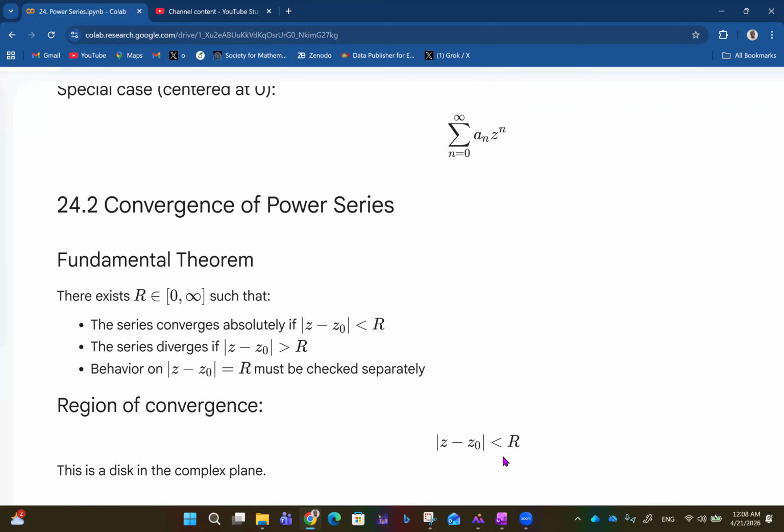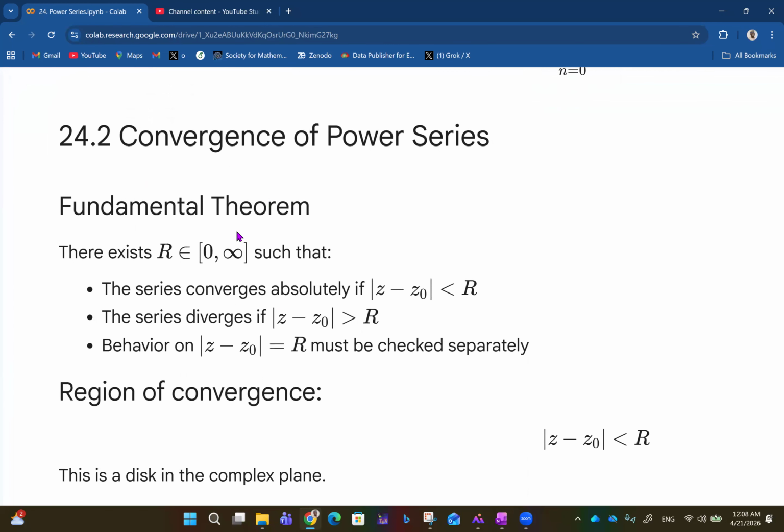Now we move on to convergence of power series. There's a fundamental theorem in that regard: there exists R, which belongs to the closed interval 0 to infinity. That means R can take values from 0 to infinity, such that the series converges absolutely if the absolute value of z minus z naught is less than R. Of course, R is the radius. Then the series diverges if the absolute value of z minus z naught is greater than R.